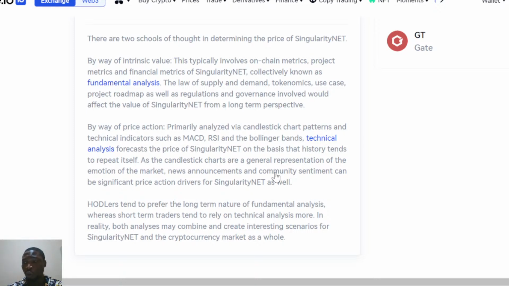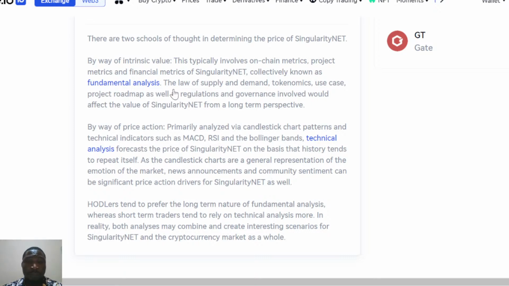Who are the key investors putting money into this? Who created this token? All this is very, very important that we take note of when talking about a project like this.